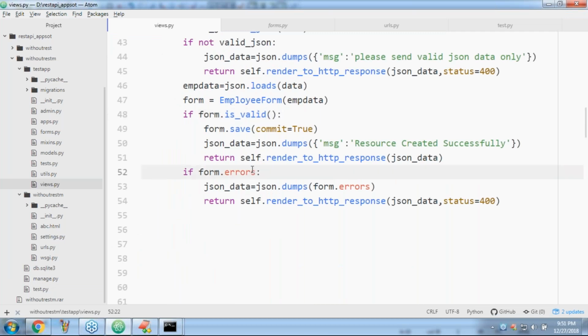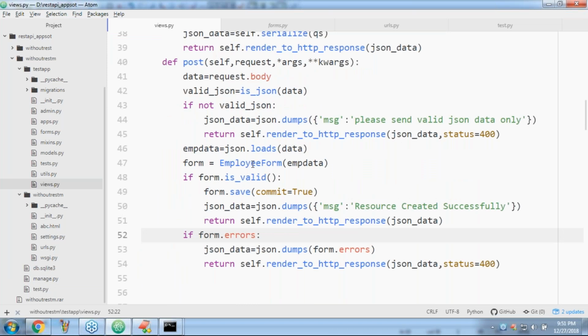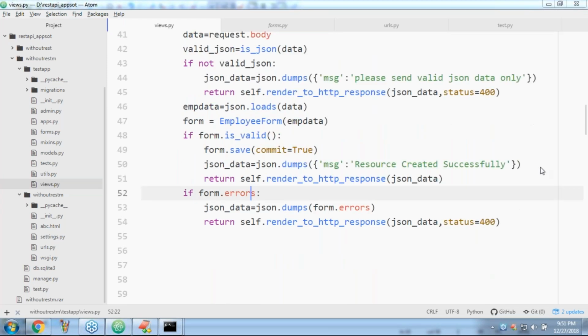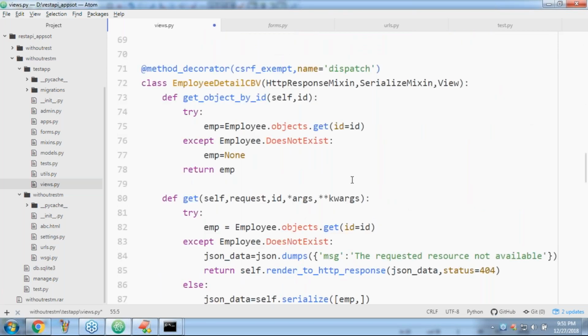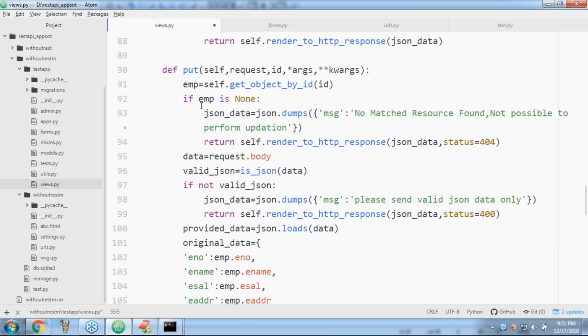What about put and delete? It is the same terminology, sir. Let me go for the put method and the delete method, sir. It's very easy, sir. Nothing will be there. So now let me write the code and I will copy paste. Here, just have a look once.